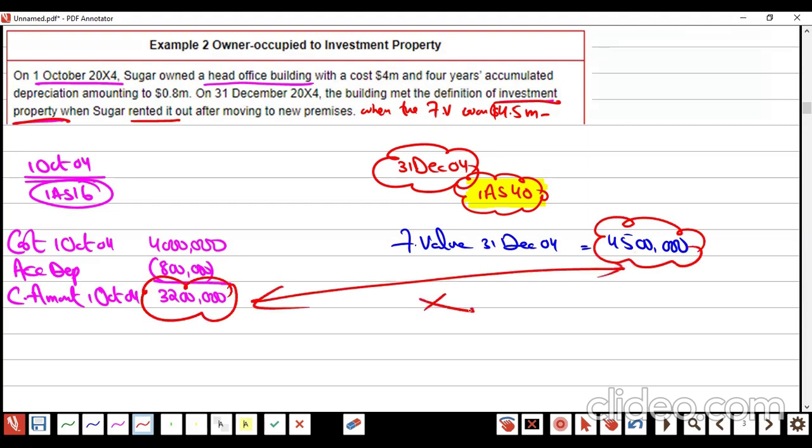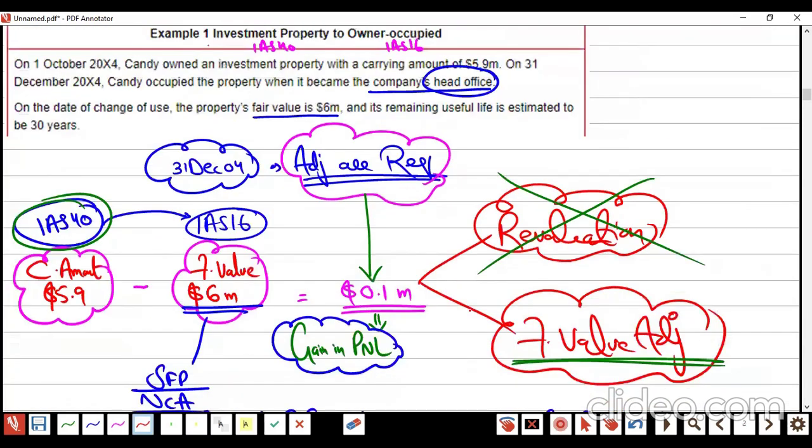Earlier, although it is 1st of October and 31st of December, you just directly made a difference, because IAS 40 fair value model has no depreciation.